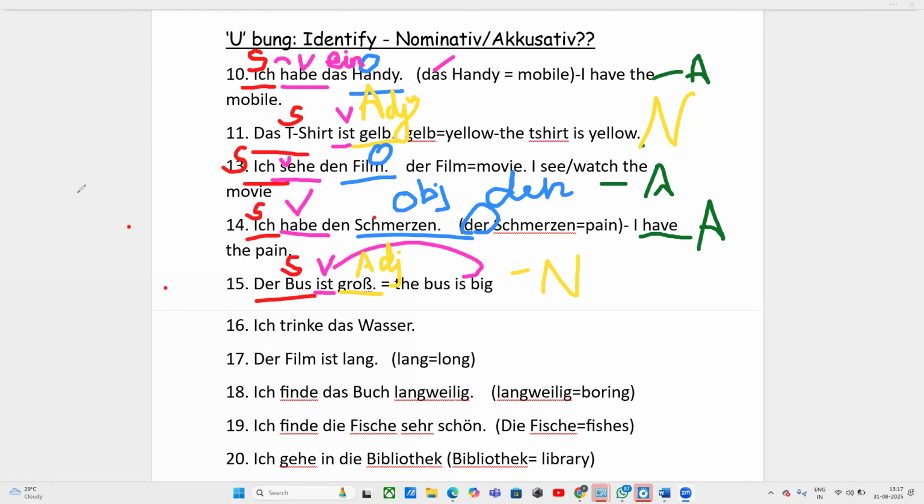Yeah, I am showing you some more examples. I am vanishing this so that you can see the complete screen correctly. Now, 16th point. Ich trinke das Wasser. Okay, I drink the water. So, I drink the water. I've written the translation. We are doing the 16th point.